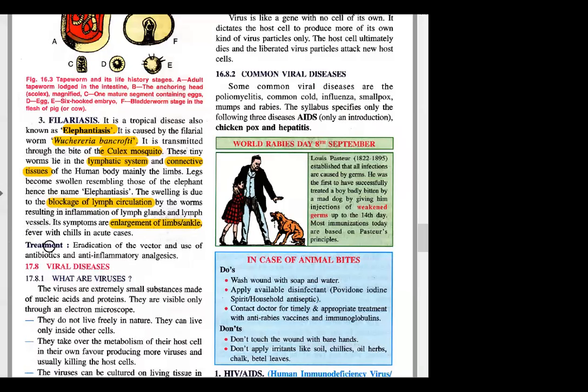What is the treatment? Again, there is no permanent treatment for filaria, like eradication of the vector and use of antibiotics. Obviously you are given some medicine, but it is very difficult to completely wipe off the pathogen.